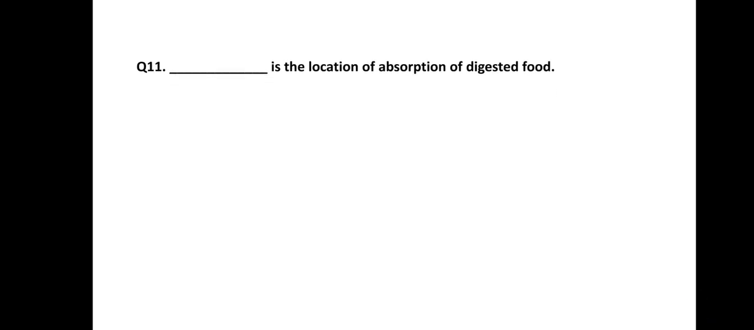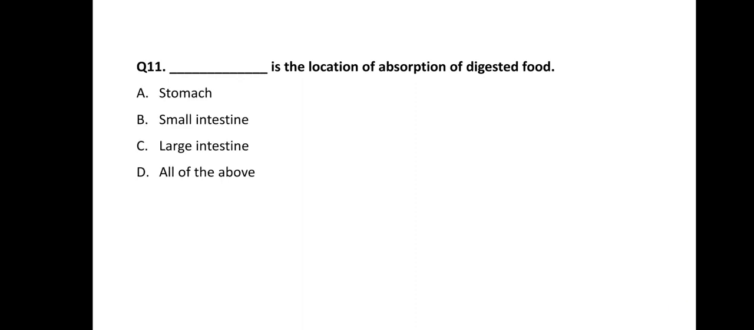Next one is question number 11. Dash dash is the location of absorption of digested food. What is the location of absorption of digested food? So the options are option A is stomach, option B is small intestine, option C large intestine, and option D all of the above. So the correct answer of this question is B, small intestine.